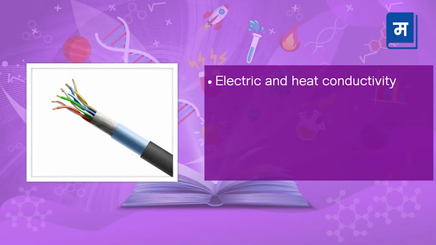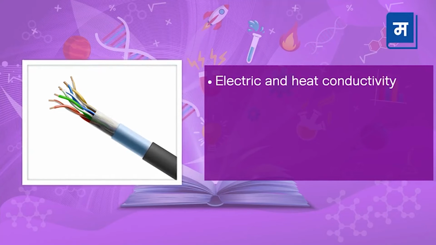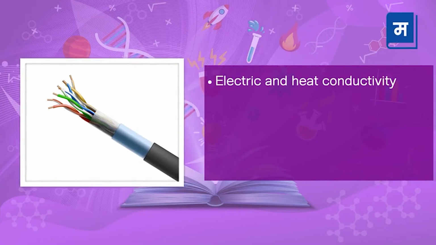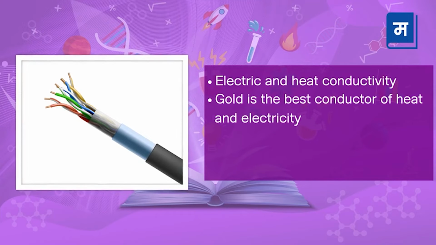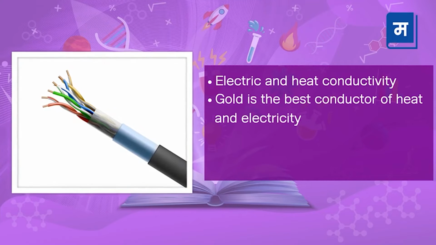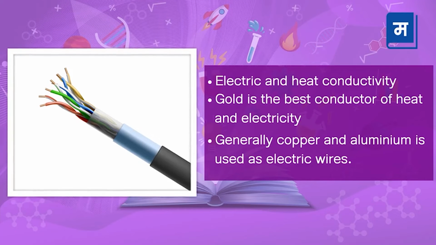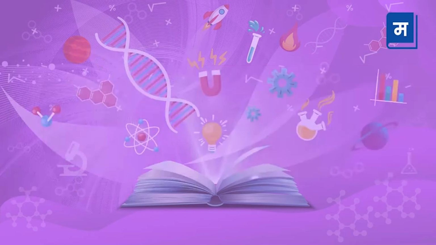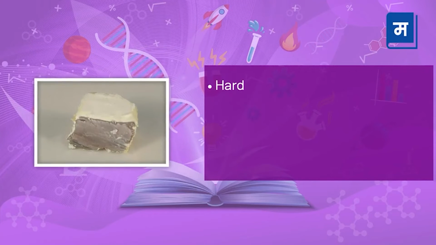Fifth property of metals is electric and heat conductivity. So, metals are used in all electric wires. Gold is the best conductor of heat and electricity, but due to its price, generally copper and aluminium are used as electric wires. Sixth property of metal is that they are hard.